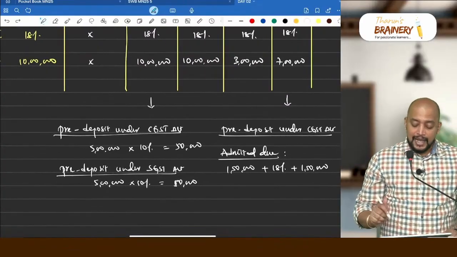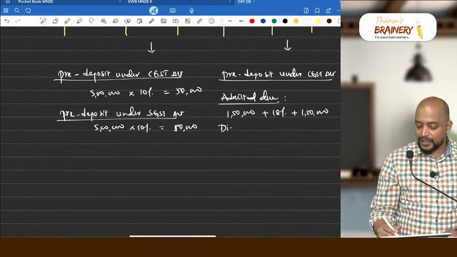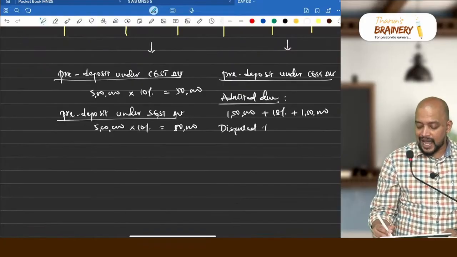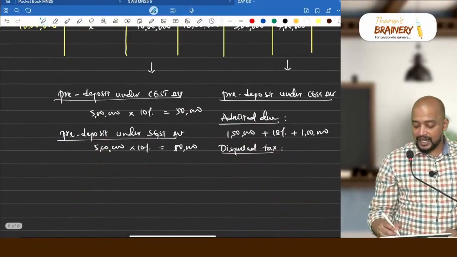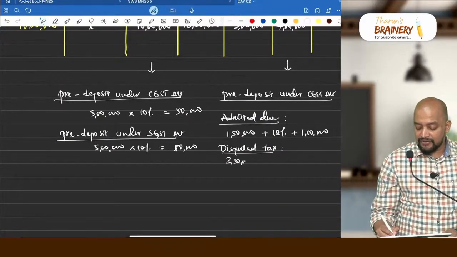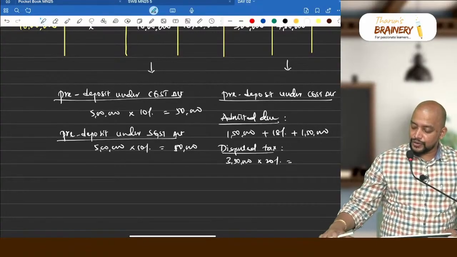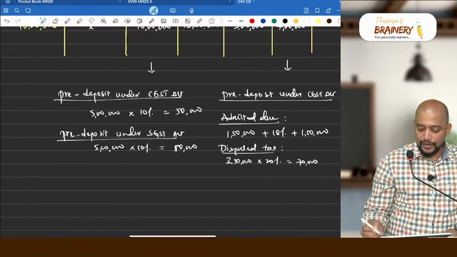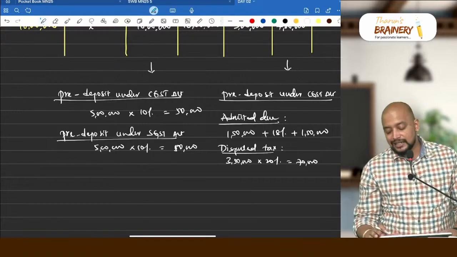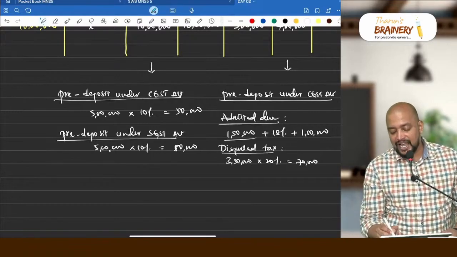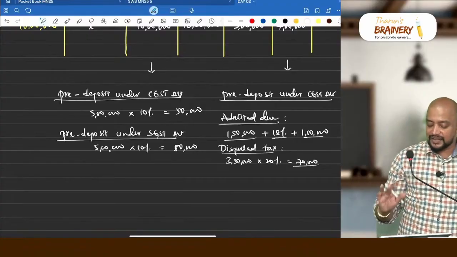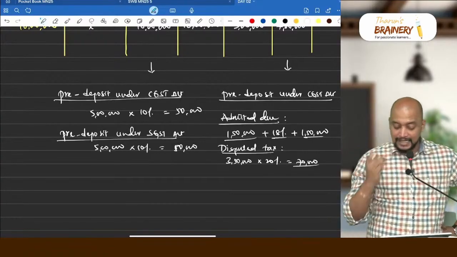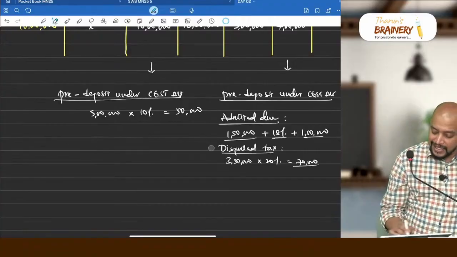And thereafter, on the disputed tax it will be 20%. The tax is 7 lakhs; in that, CGST will be 3,50,000. 3,50,000 into 20% is 70,000 of disputed tax. Is it clear? So in total he needs to pay 1,50,000 plus 18% plus 1,50,000 plus 70,000 under CGST, and the same will be payable under SGST also.